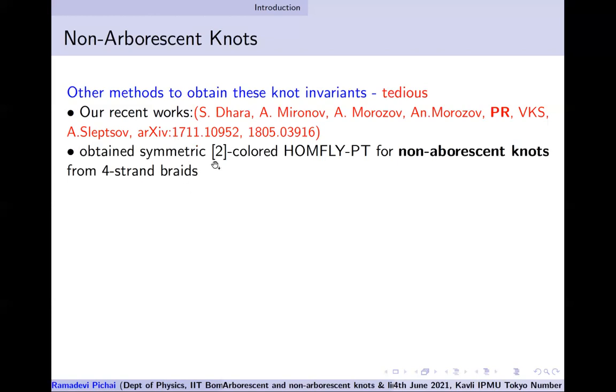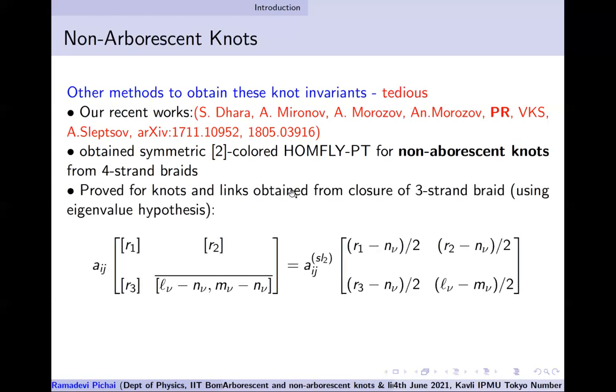So what we did is the simplest symmetric representations. I'm just trying to convince you how tedious it is. The two color, two box, which is a symmetric rank 2 representation of SU(N), we managed to write the non-arborescent invariants obtained from 4-strand braids. We're not able to go beyond 4-strand.